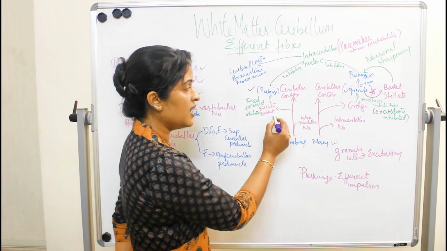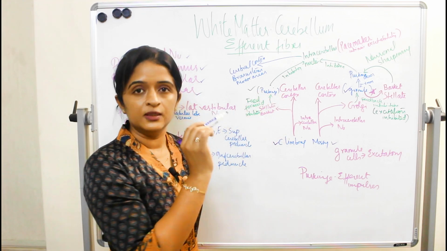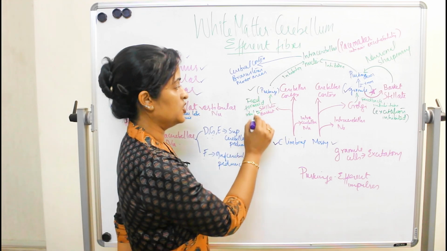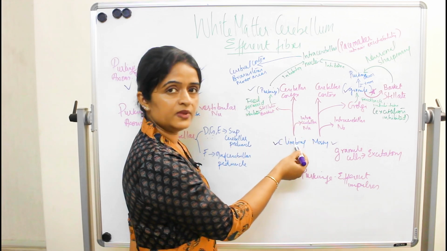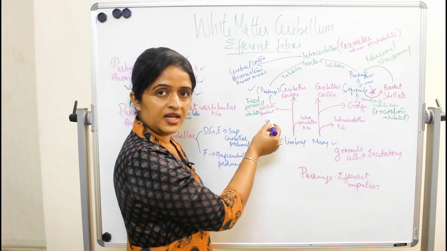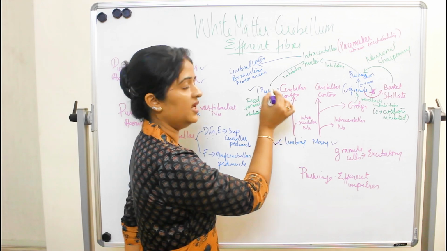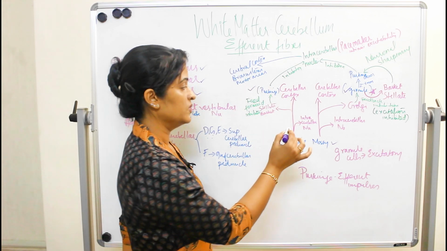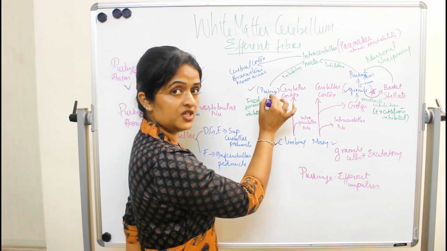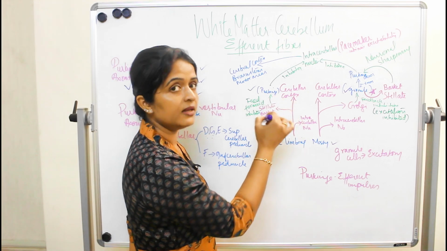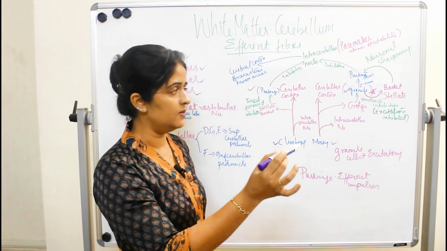So when these are stimulated, they go and inhibit the Purkinje cells. This is known as feed-forward inhibition. The climbing fibers are excitatory on the stellate and basket cells, but on stimulation these inhibit the Purkinje cells. So this is known as feed-forward inhibition.